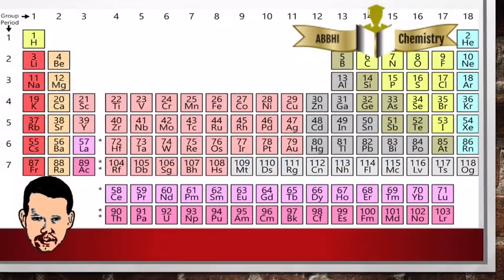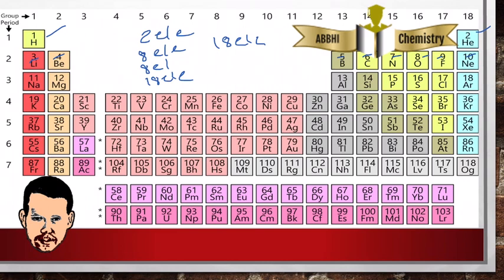As you can see here, the first period consists of hydrogen and helium. This contains only 2 elements. And the second period consists of 8 elements. Third also 8 elements. Fourth 18 elements. Fifth 18 elements.